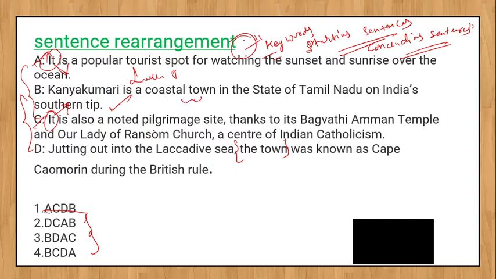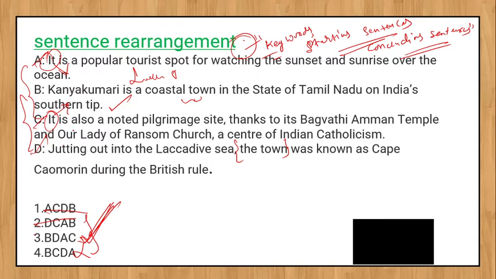So obviously B should be followed by D. So B, D is the correct one. This one is wrong, because D cannot be the starting sentence. So we are left with only one option, that is 3.